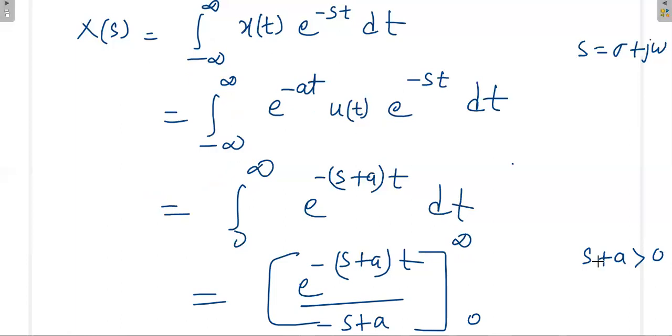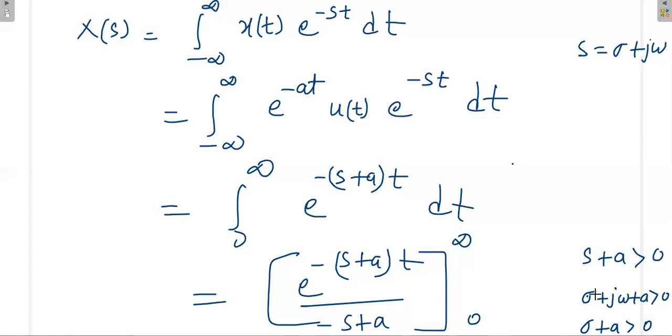Even in this, s plus a means sigma plus j omega plus a greater than 0. But here we take only sigma plus a greater than 0, because e power j omega always has magnitude 1 and will not make any problem.